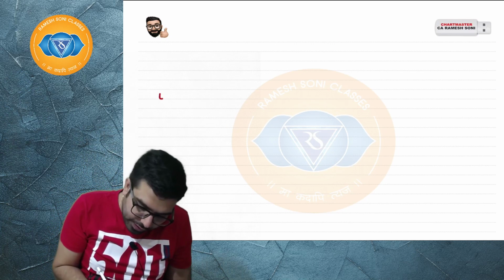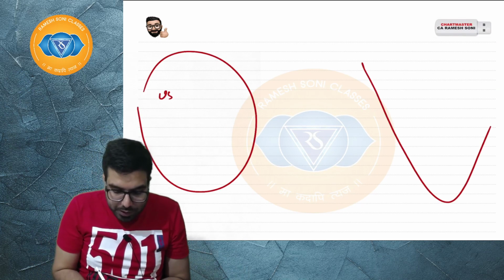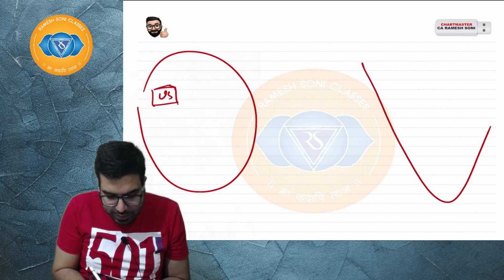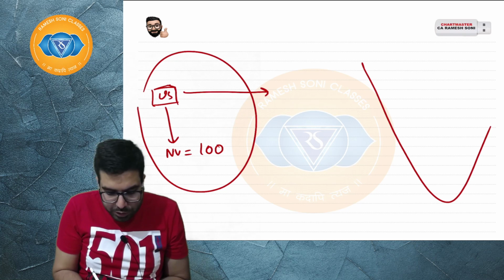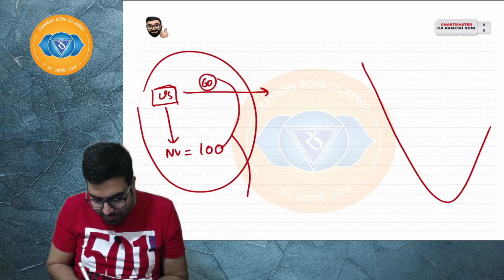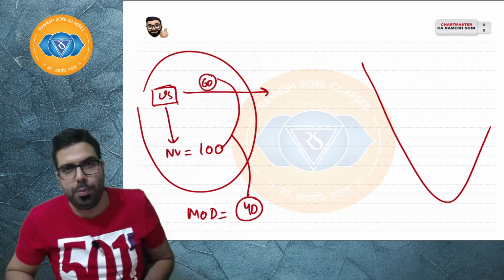This is USA. This is India. In the US, one person is selling in the US. Normal value in the US is 100 rupees. He is exporting to India at supposedly 60 rupees. What is the margin of dumping? He is trying to dump 40 rupees. So margin of dumping is 40. I hope everyone is clear.